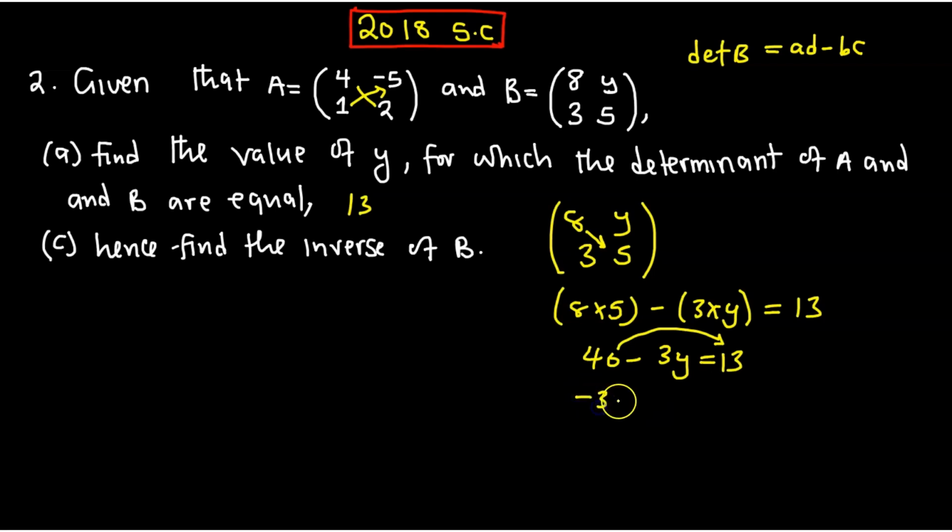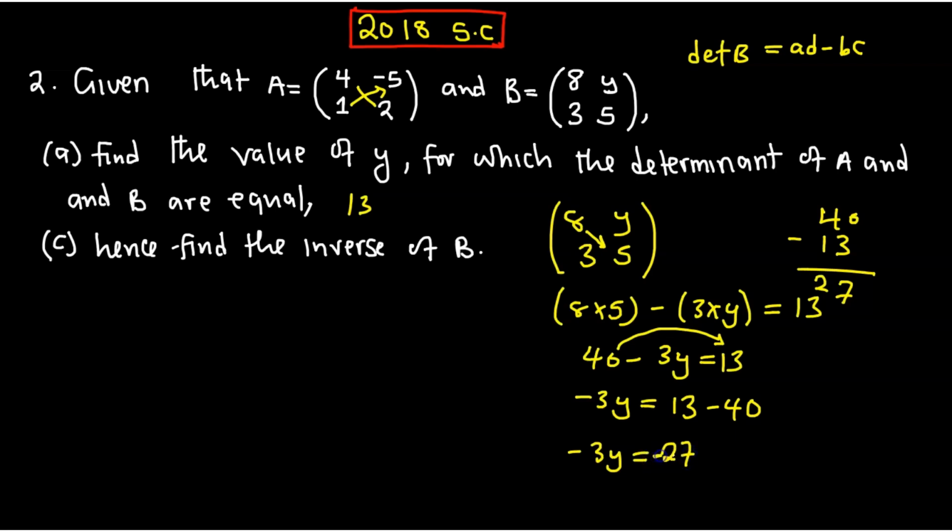So this one is going to be negative 3y equal to 13 minus 40. Now, 40 minus 13, but remember that the bigger number has the negative sign, so the resulting answer should be negative. What is the answer here? We're going to have 27. Okay? So the answer here is negative 3y equal to negative 27.